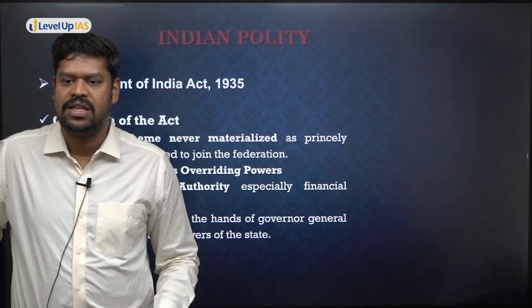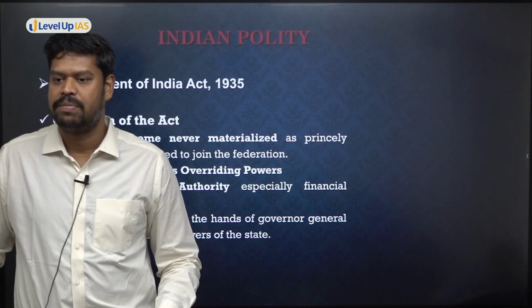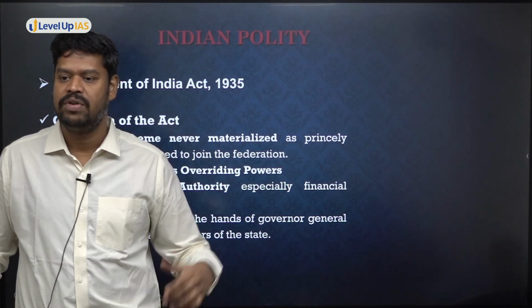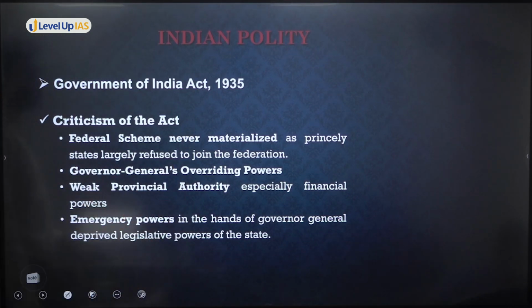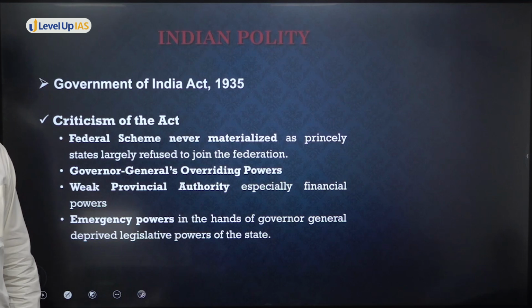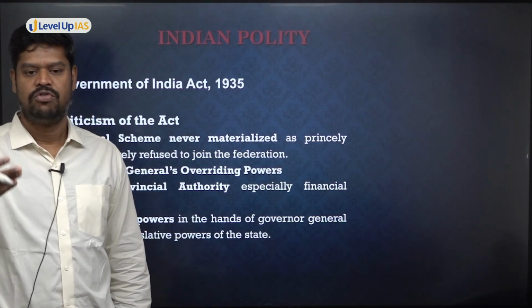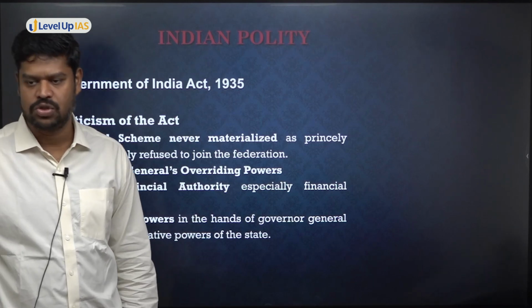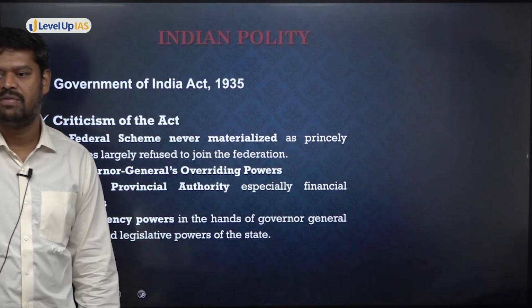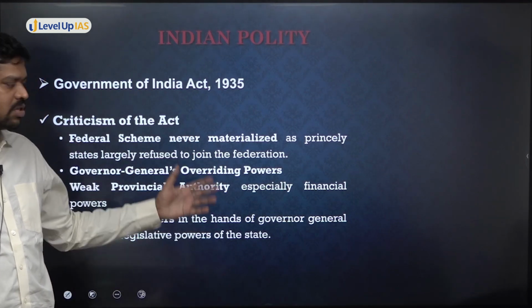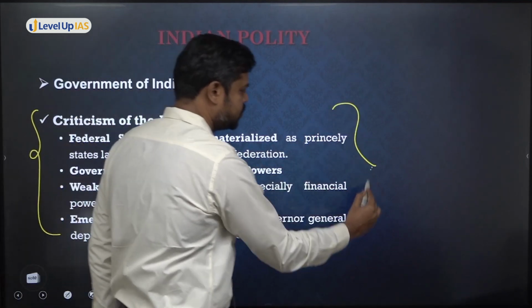On the one hand, you are saying that the objective of this Government of India Act 1935 is to make the system more representative in character, but on the other hand, you are giving a lot of powers in the hands of the Viceroy. So that was critical. Weak provincial authority, especially in financial powers. Although some power has been given, a lot of financial powers were not granted, and without finances, it is not possible for them to carry out good administration. So that was again a criticism. And then, of course, emergency powers were given in the hands of the Viceroy again. So these are some of the criticisms of this Act. Now, what type of question can come? So please take down a question.